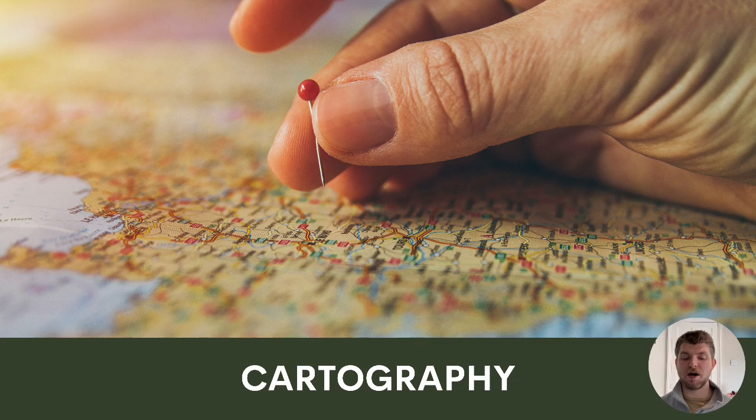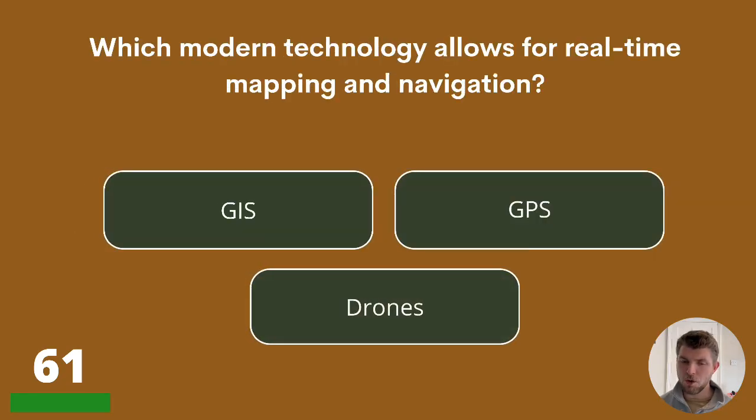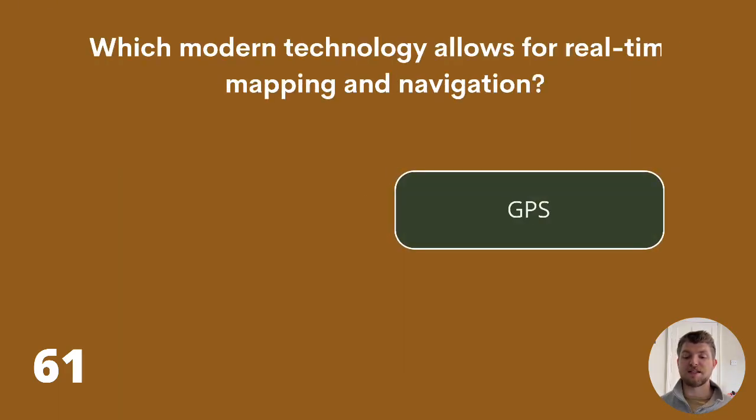Now we're going to talk about cartography. Good luck. Question 61. Which modern technology allows for real-time mapping and navigation? GIS, GPS, or drones? The answer is GPS.